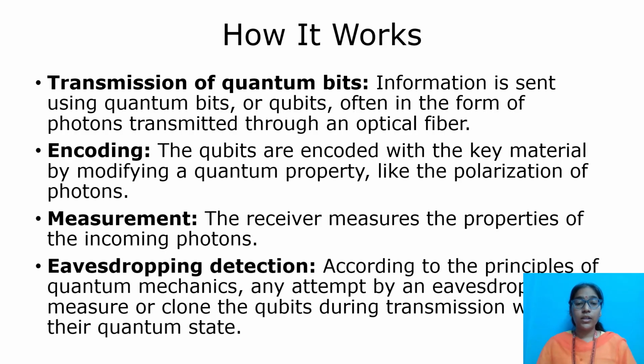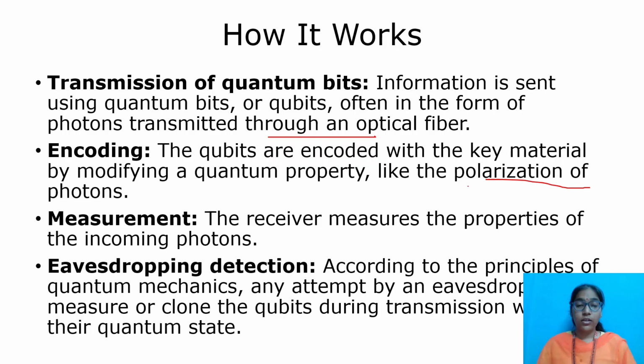Encoding. We can transfer the quantum bits in the form of photons through the optical fiber. The qubits are encoded with the key material by modifying a quantum property, like the polarization of photons. The receiver then measures the properties of the incoming photons.